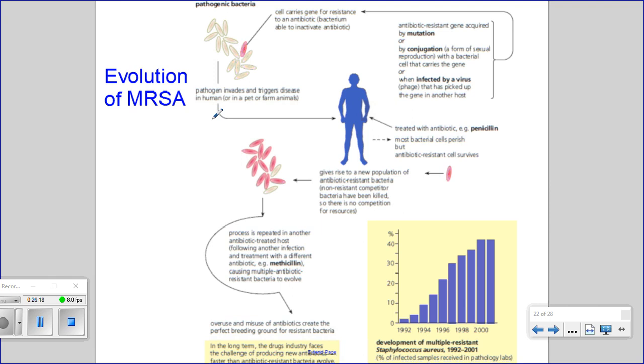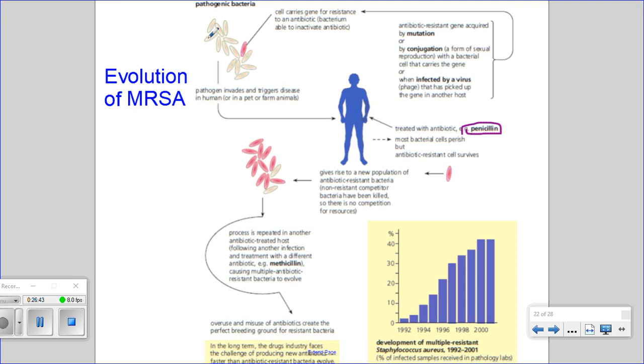It is normally found on your skin, so it is a commensal bacteria. But if it gets into the wrong place, it can become pathogenic. And it's an infection that used to be easily treated with an antibiotic such as penicillin.